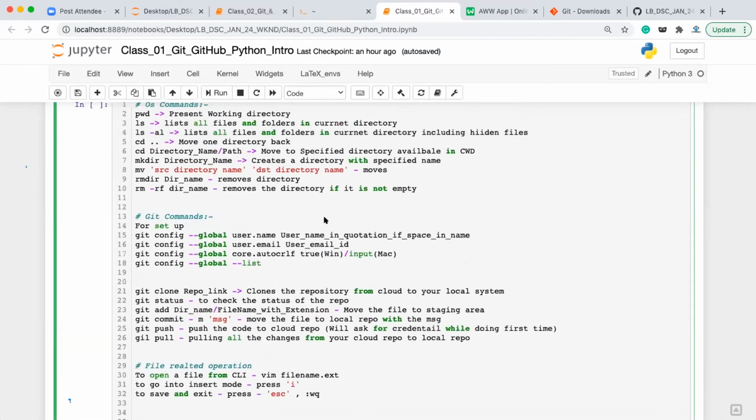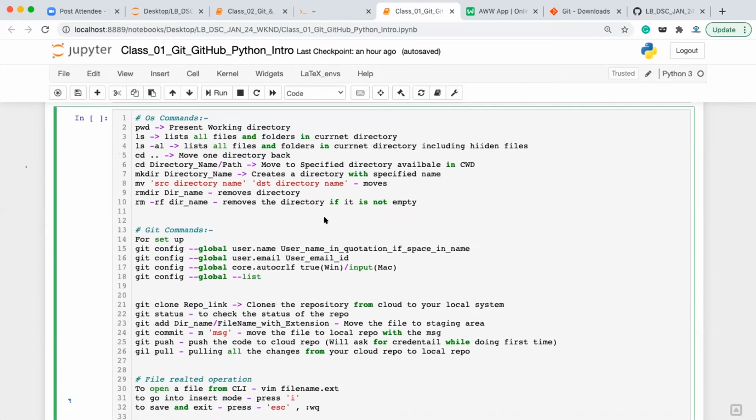Okay, these are a few commands. You don't have to memorize them, but yes, you have to use them on a fairly regular basis so that you are aware of them. Okay, so I'm leaving this, and next what I'm going to do is, currently I'm going to